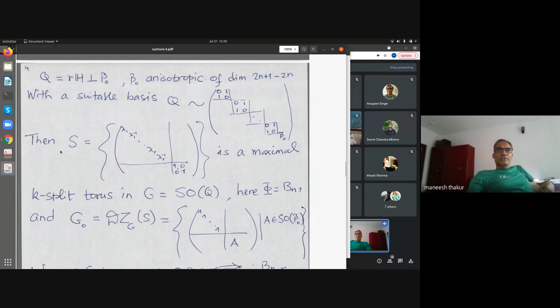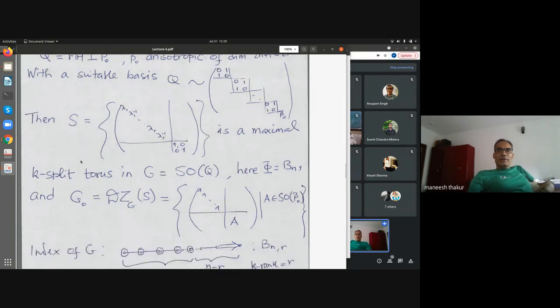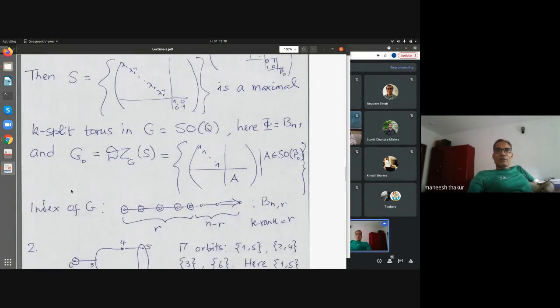Then you can see that this is a maximal K-split torus in this group. And then you do the calculation, and you will see that the anisotropic kernel looks like this. Here you have ones on the diagonal, and here the whole orthogonal group of beta 0 appears.